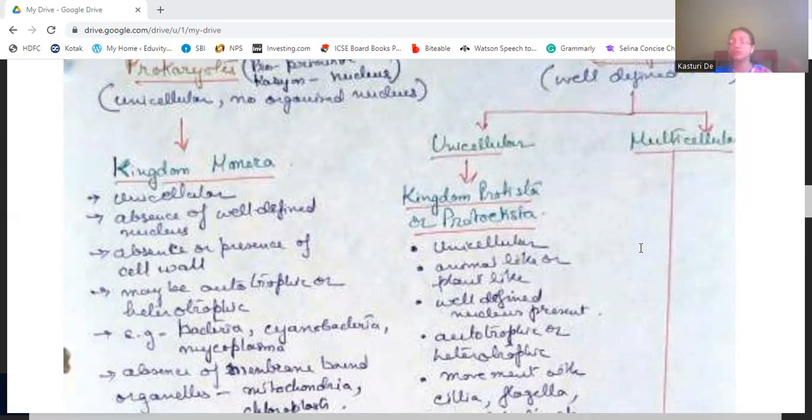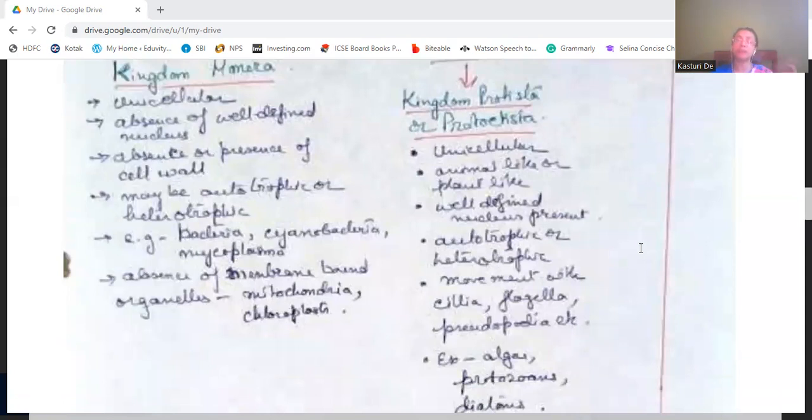In some there is a cell wall present, and some do not have a cell wall. They may be autotrophic or heterotrophic, for example bacteria, cyanobacteria, mycoplasma, like that. They do not have any membrane-bound organelles like mitochondria and chloroplasts.